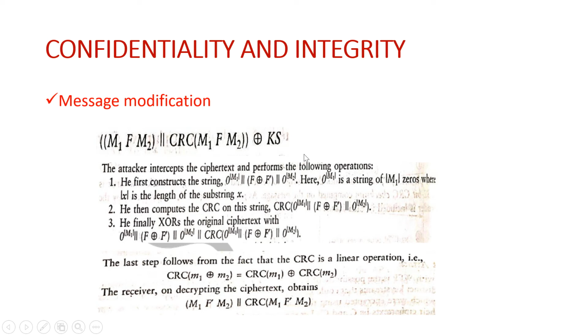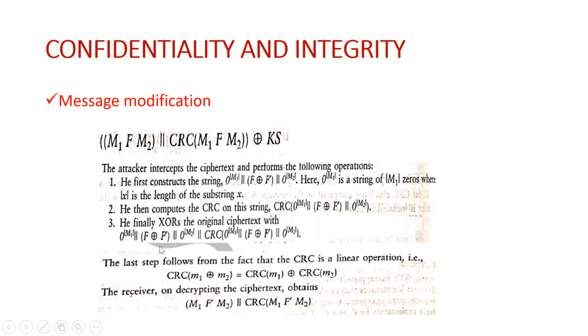This is the original ciphertext. Okay, so he'll XOR this with this. See, M1 on XORing with this zeros, he'll get back what? He'll have the M1. Okay, and then what we have, this F XORed with F XOR F dash. So finally what I'll be ending up with? I'll be ending up with F dash.